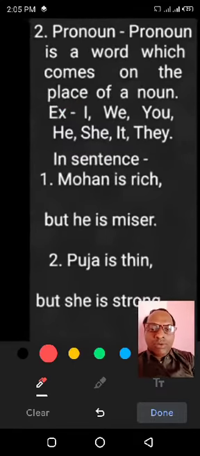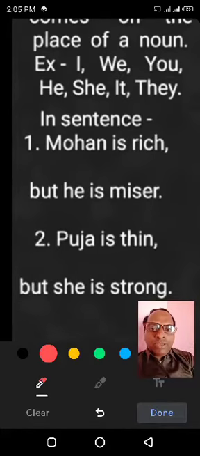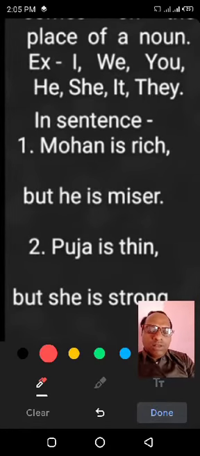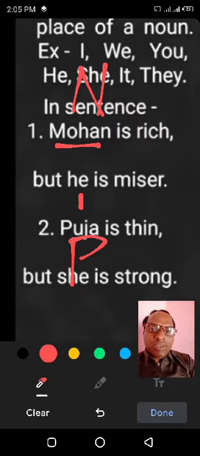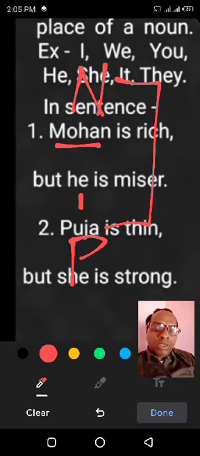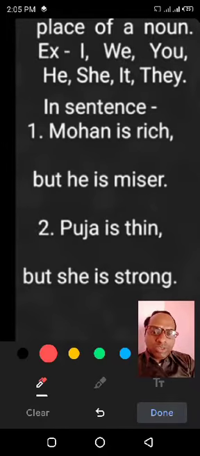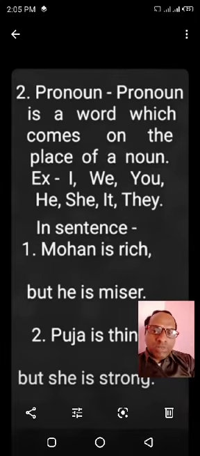So I will try to make you understand how pronoun is used on the place of noun. In a sentence, Mohan is rich. Mohan is a noun, but he is miser. He is a pronoun. He is used for Mohan. In one sentence, one noun is used only once and after that pronoun is used. So for Pooja, she is used here. Pooja is noun and she is pronoun.